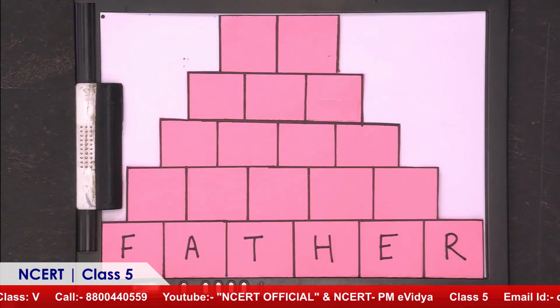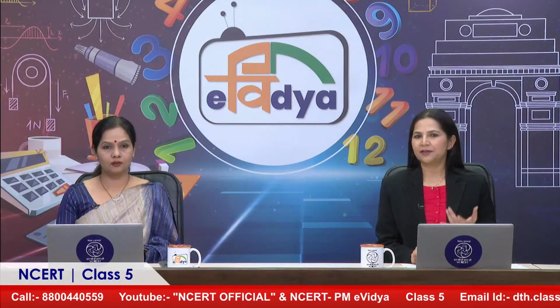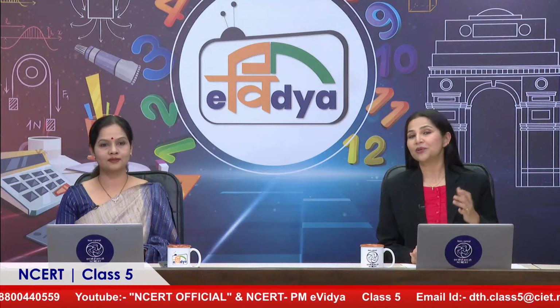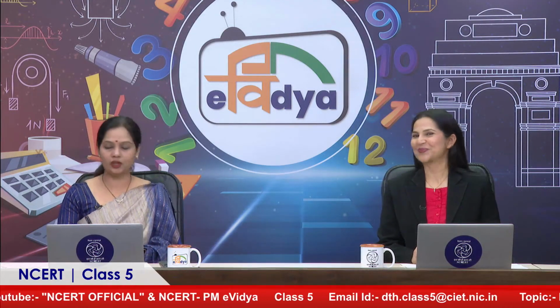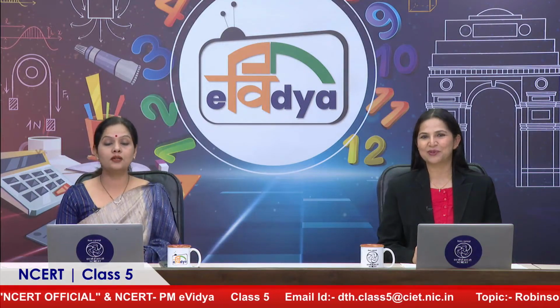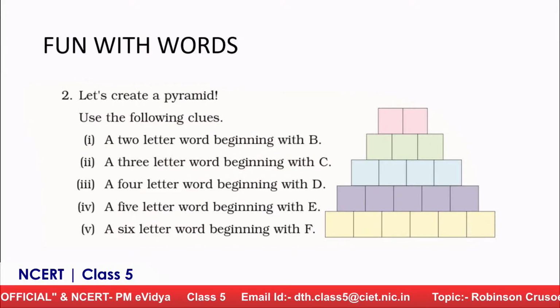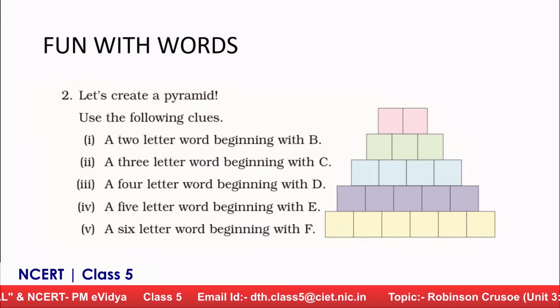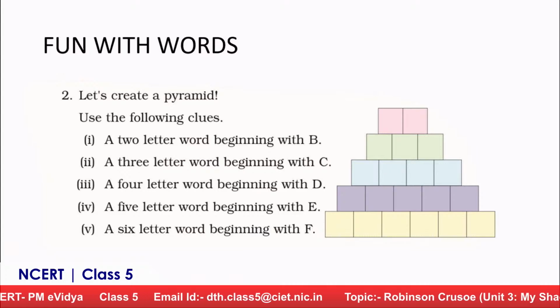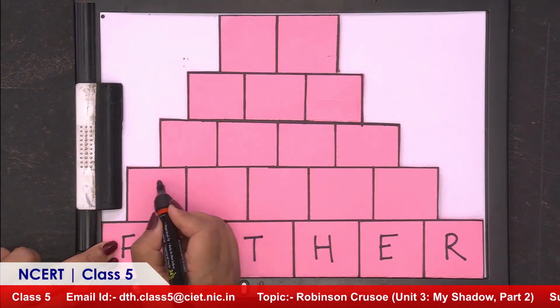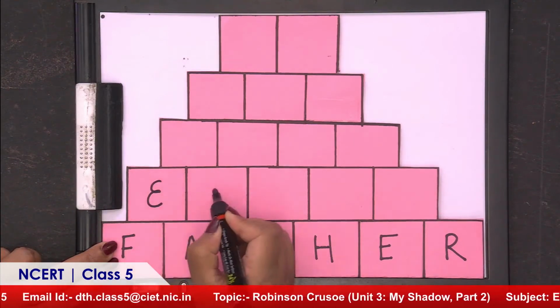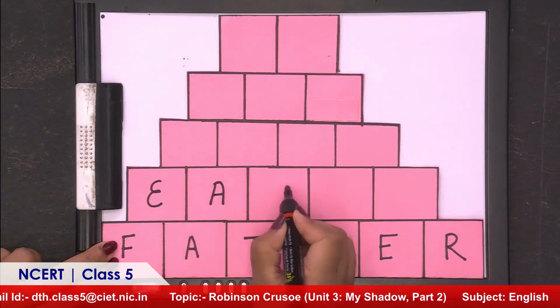Absolutely correct. And another word also can be here. If you have any other word, children, you can write some other word. Yes, that is faster also. Very good. You have given me one more option. Next one is a 5-letter word that begins with E. Yes, eager. I am eager to know more. E-A-G.